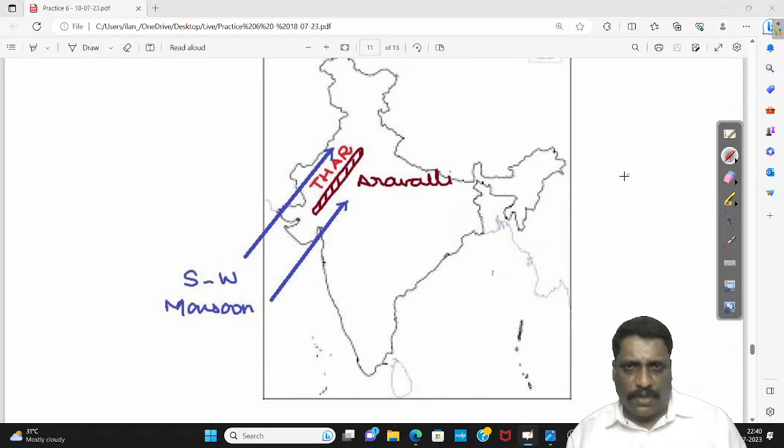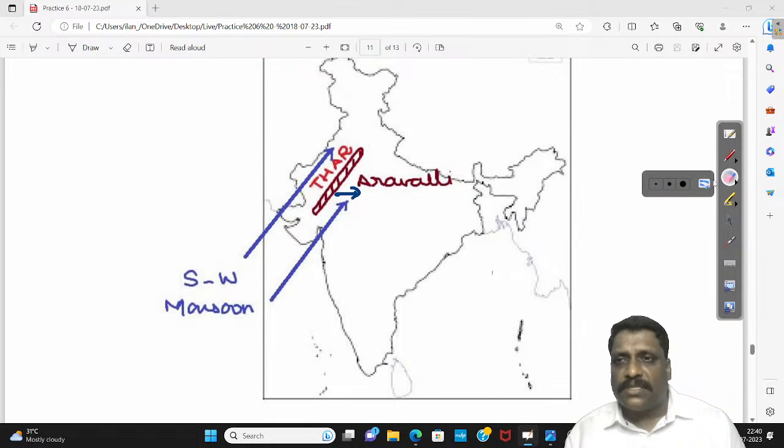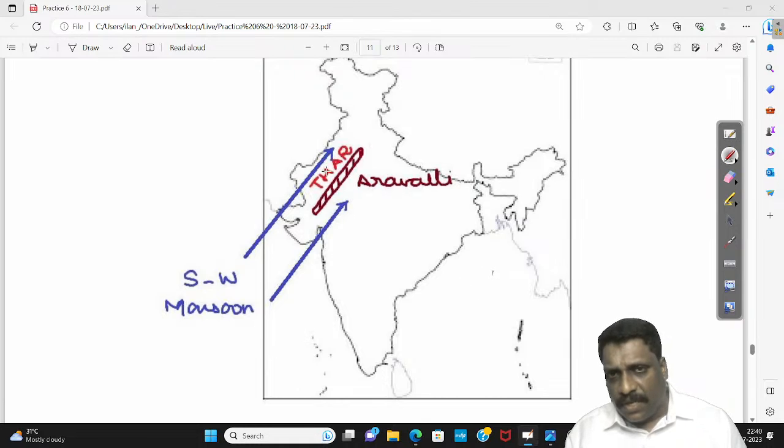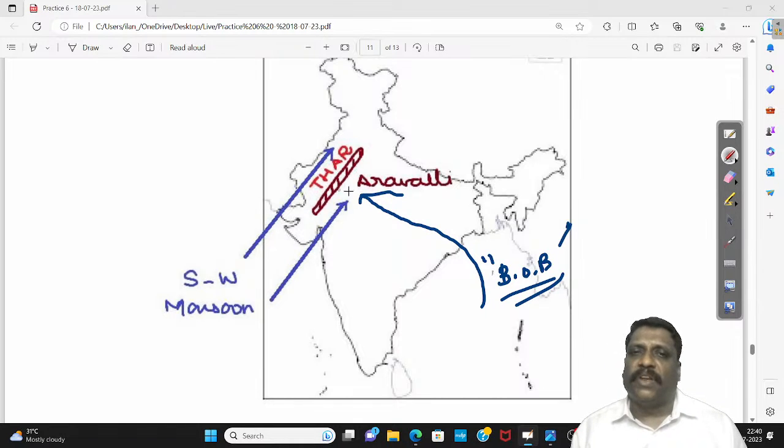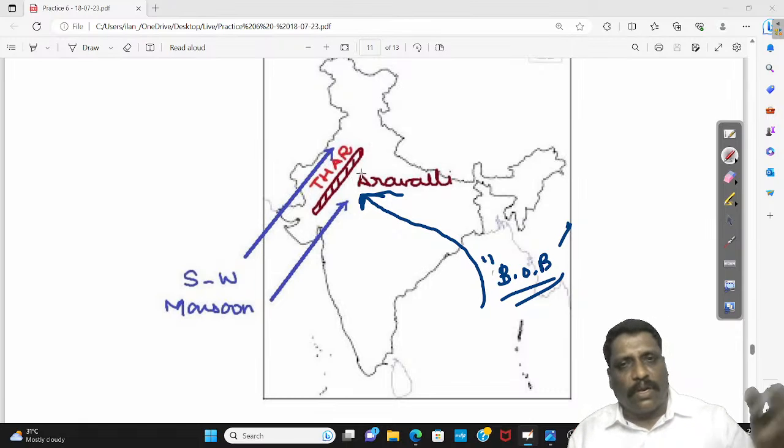Now you may ask me a question. Okay, of course, if it is a concept, you can ask me a question. But again, you may wonder then why exactly eastern Rajasthan is not experiencing the desert-like condition? Because I understand eastern Rajasthan to some extent receives precipitation also from what? Bay of Bengal branch. Utkal branch to be very, very precise. Okay. Even this Bay of Bengal branch, by the time it reaches this region, it becomes relatively what? Dry.